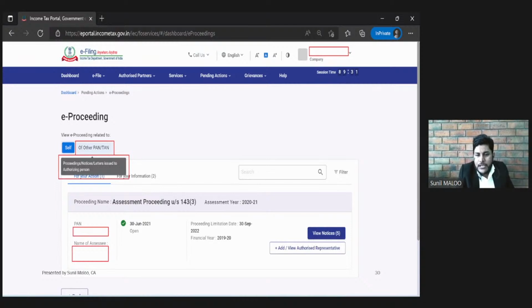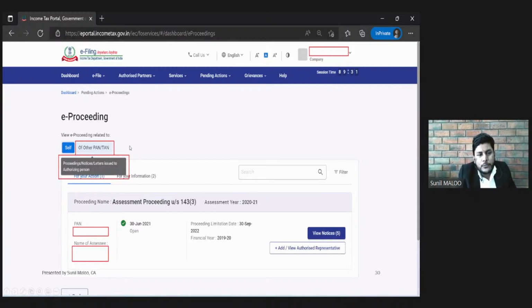Now the assessing officer has the power to issue a notice to Mr. B to independently verify and call for the information relating to Mr. A. It is also called the third party confirmation. So if the notice is issued to Mr. B relating to the proceeding of Mr. A, those types of notices will appear in this other PAN and TAN tab.